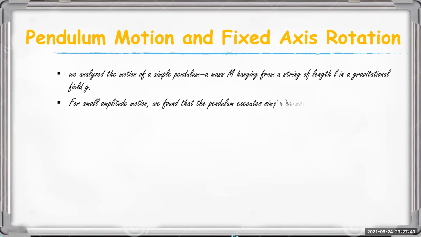For small amplitude motion, we found that the pendulum executes simple harmonic motion with frequency omega.